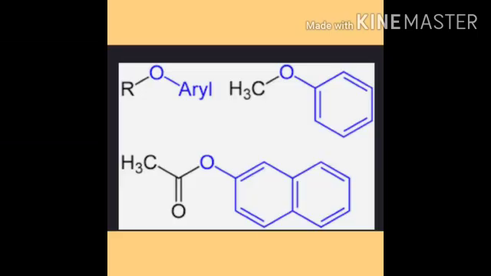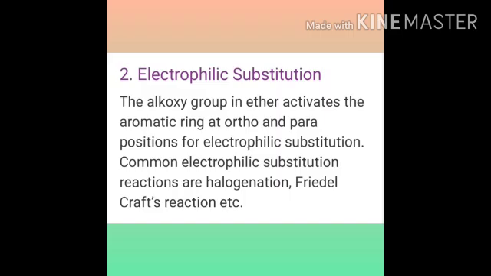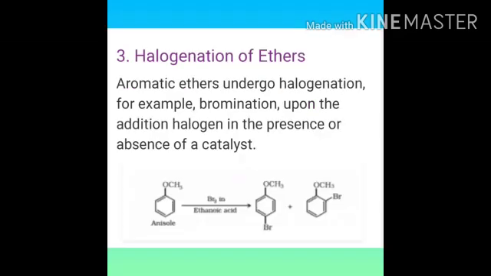Next, aromatic ethers undergo electrophilic substitution reaction. The alkoxy group in ether activates the aromatic ring at ortho and para positions for electrophilic substitution. Common electrophilic substitution reactions are halogenation, nitration, Friedel-Crafts reaction, etc. First one, halogenation reaction. Aromatic ethers undergo halogenation, for example, bromination upon the addition of halogen in presence or absence of a catalyst to give major product of para-bromoanisole and minor product of ortho-bromoanisole.